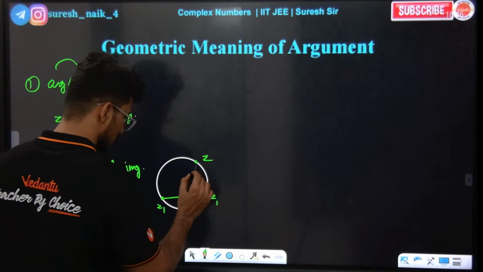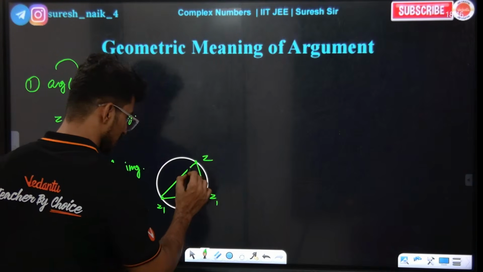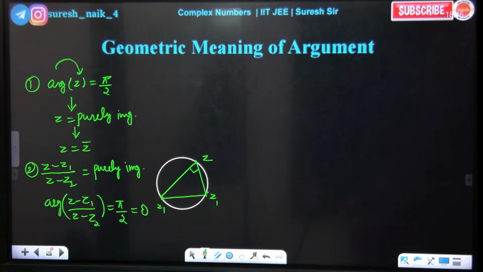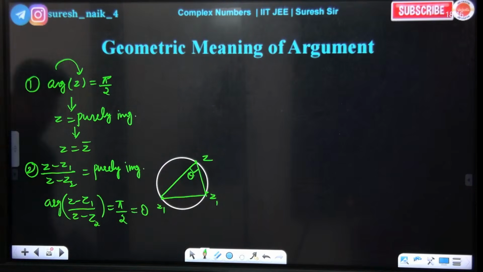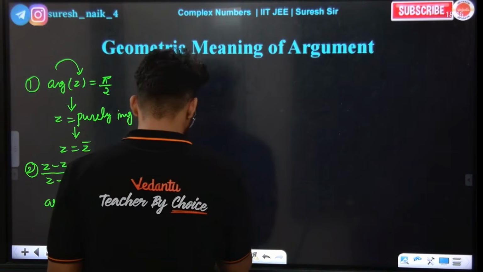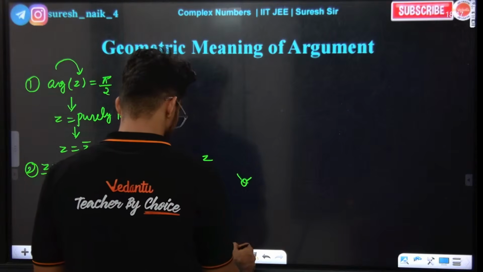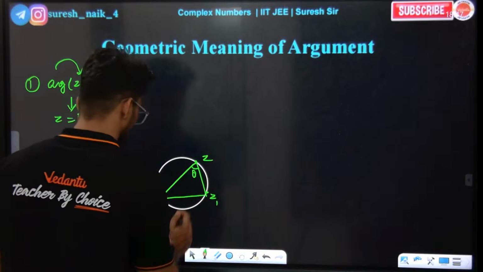So the angle in between, how much is it? 90 degrees. Okay, wow. Yes or no? That is the 90 we got. This is theta basically, and theta is 90 here. I'll tell you when it will be 90. Wait. The angle here is theta.